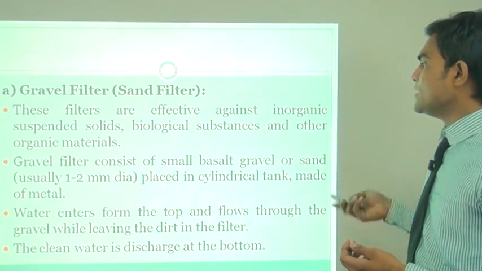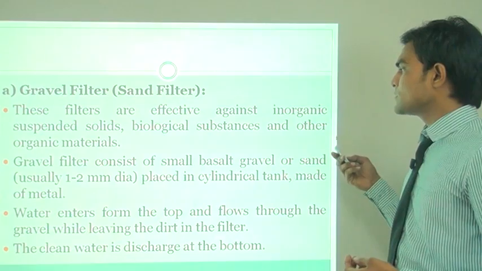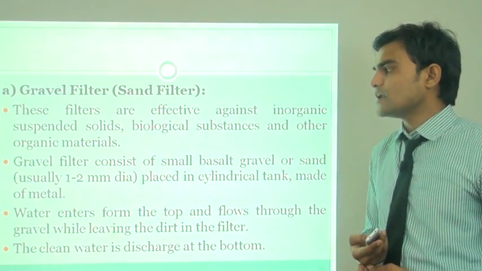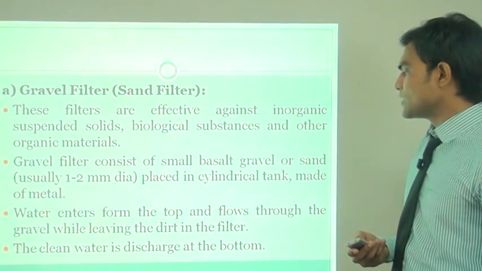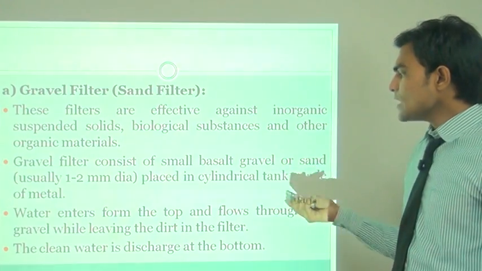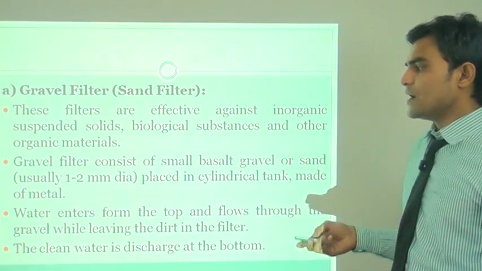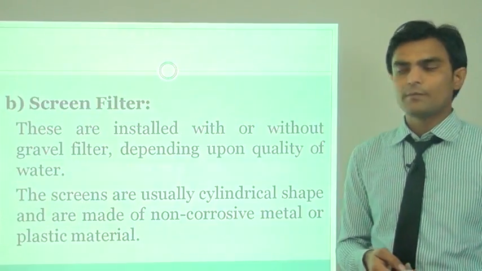These filters are effective against inorganic suspended solids, biological substances and other organic materials. Gravel filter consists of small basalt gravels or sand, usually 1 to 2 mm in diameter, placed in a cylindrical tank made of metal. The clean water is discharged at the bottom.